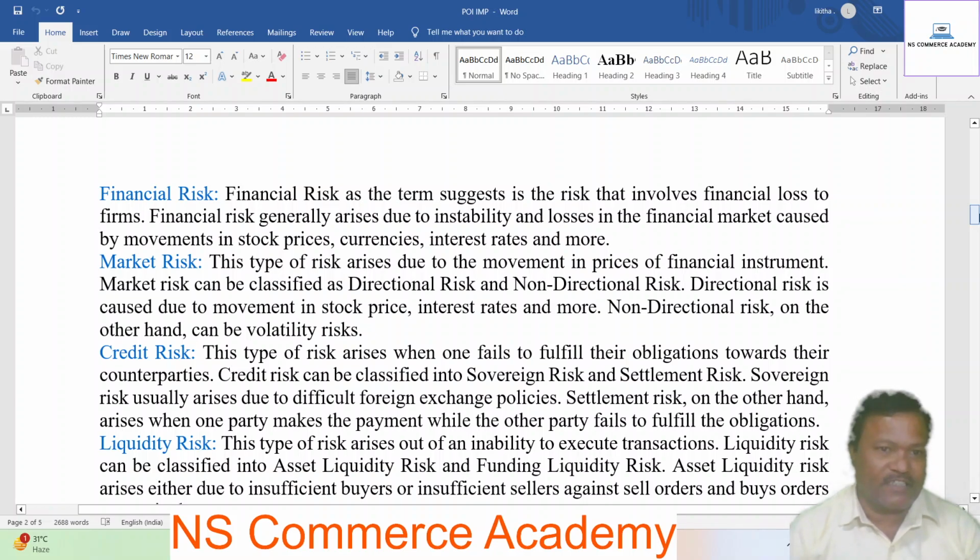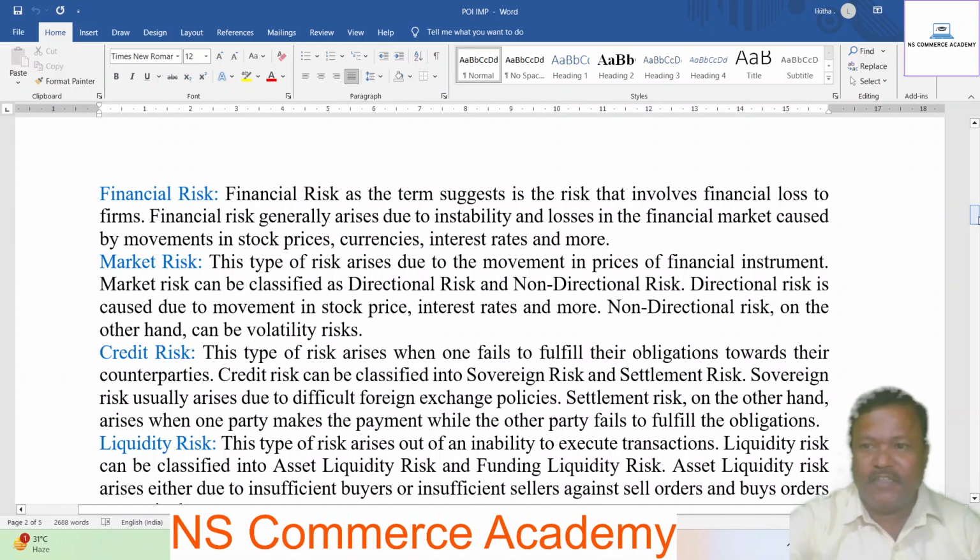Next, market risk. This type of risk arises due to movement in the prices of financial instruments. Market risk can be classified as directional risk and non-directional risk. Directional risk is caused due to movement in the stock prices, interest rates, and more. Non-directional risk, on the other hand, can be volatility risk.